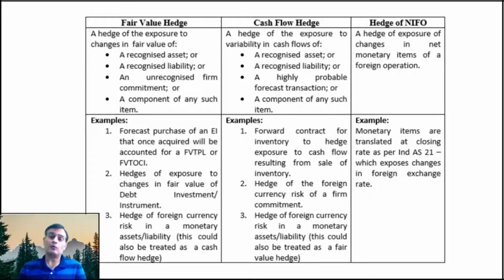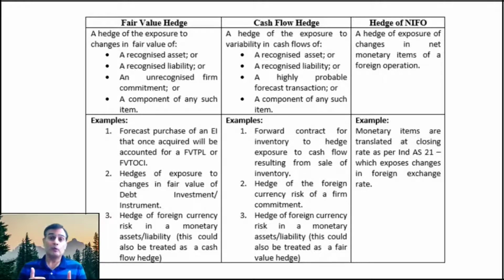Now there could also be certain examples where we could either use a fair value hedge or a cash flow hedge. So one of the third examples relates to a case where the company could choose to apply either a fair value hedge or a cash flow hedge. That is, a hedge of a foreign currency risk in a monetary asset or liability.